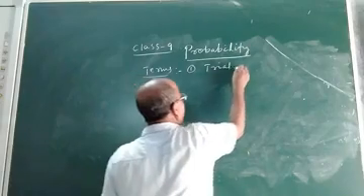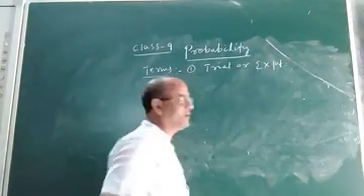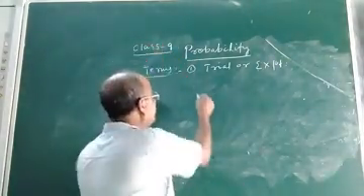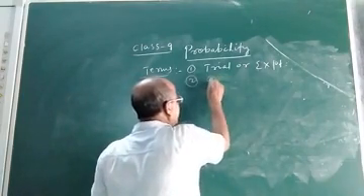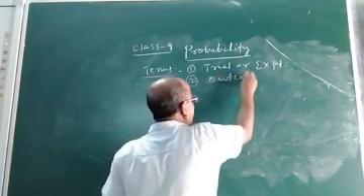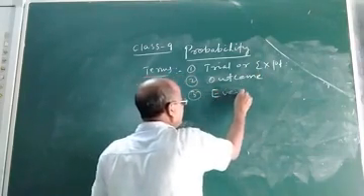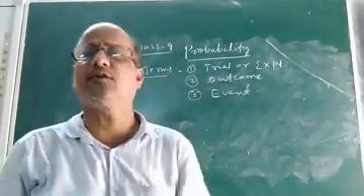Then is outcome. Then is event. These are the three main terms connected with your probability.